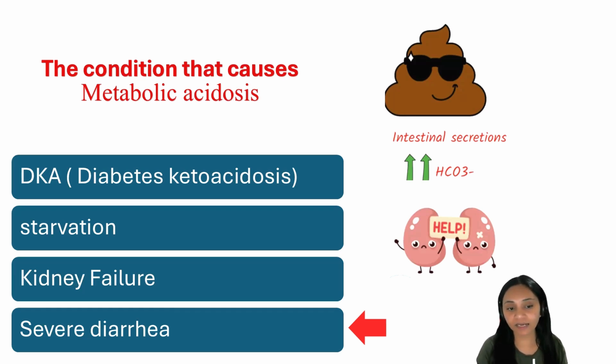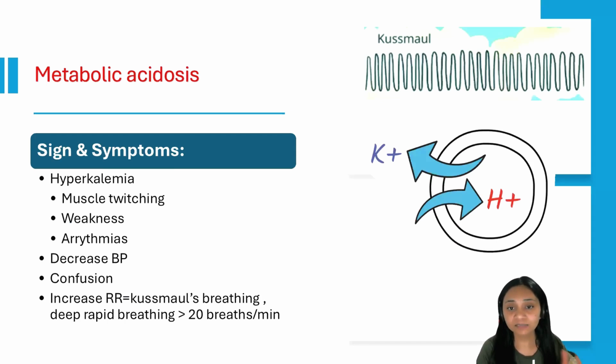So what happens in diarrhea? The stool is base. There is a lot of base in the stool. So think of it like base coming out of the bum. Too much base is coming out in diarrhea, so what the patient is left with is acid. That's why the patient will have metabolic acidosis in severe diarrhea, or with a colostomy or ileostomy if they are draining a lot. Some signs and symptoms.